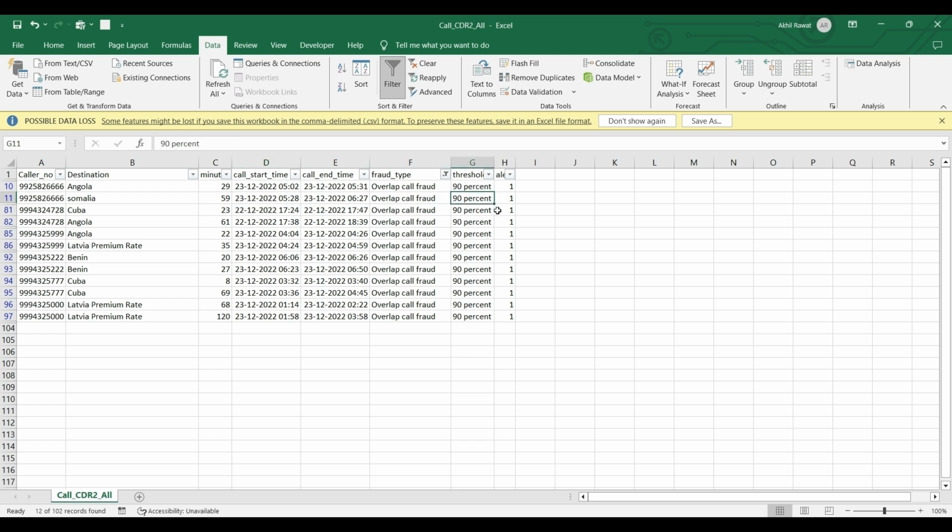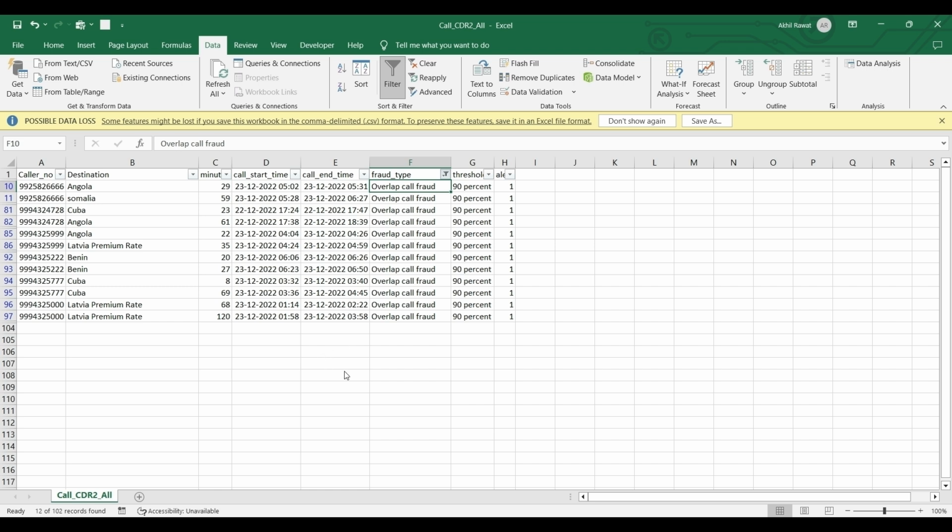Last time the threshold was 90% and alert was one. One means a fraud record. So the model has to learn that when this happens, it is overlap call fraud. Firstly it is a fraudulent record, and then the fraud type model will say that it is an overlap call fraud. So the alert will fire.